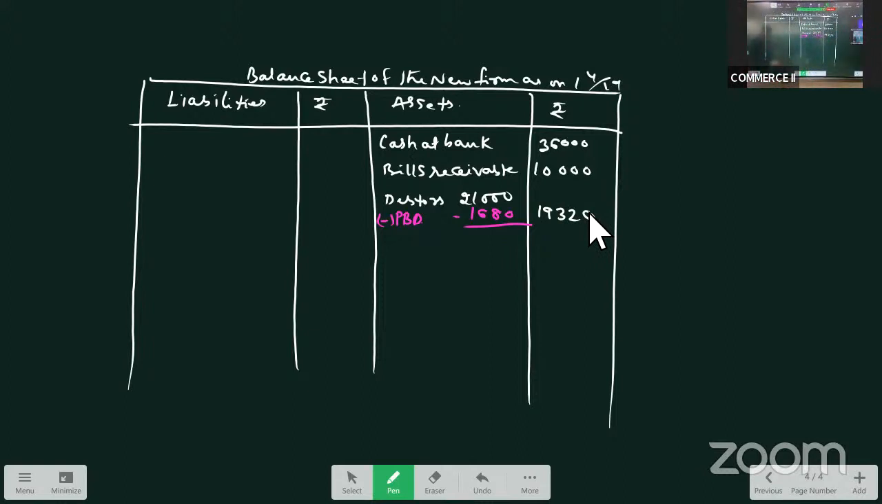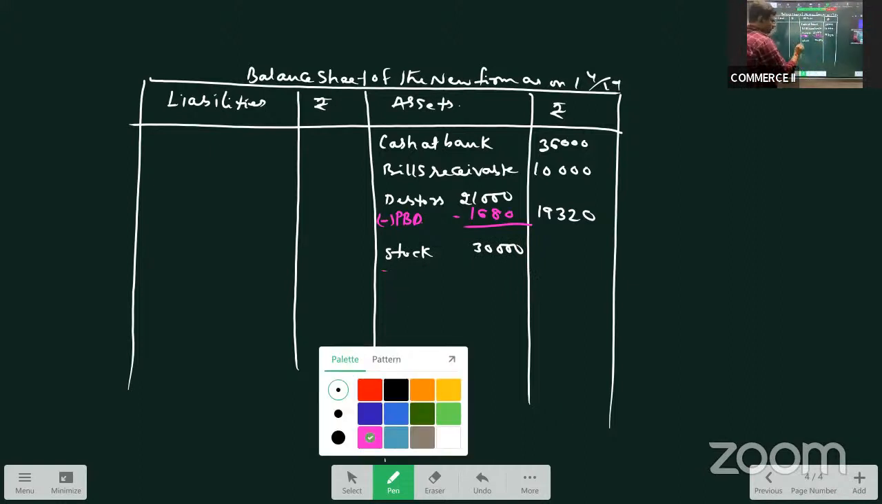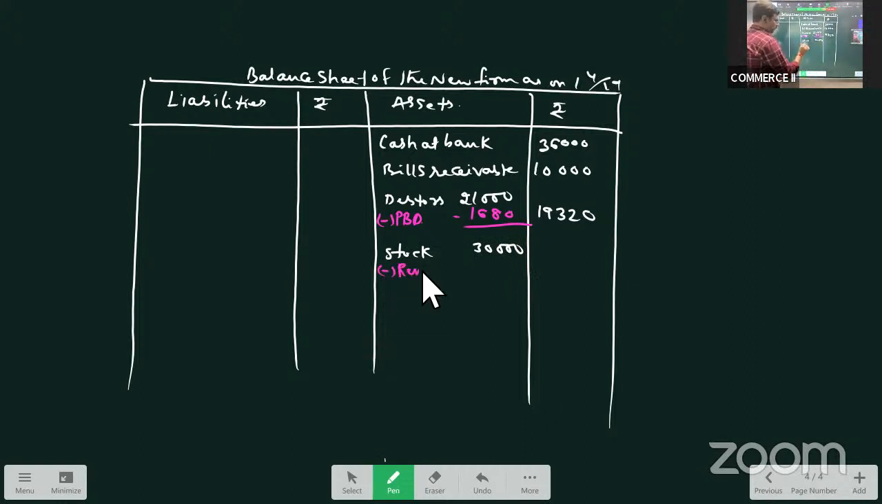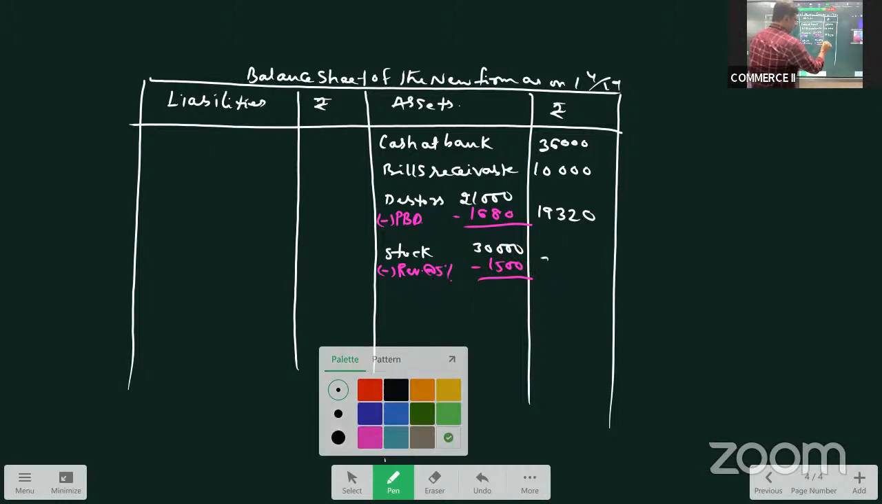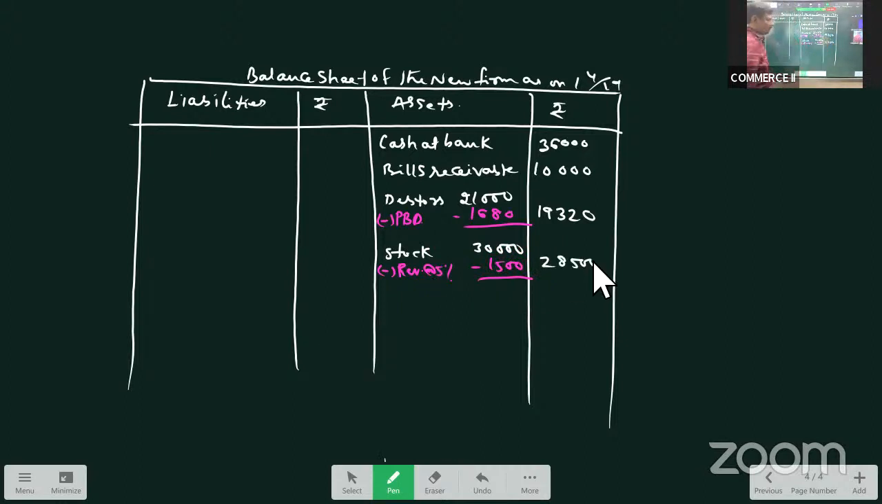Next, stock. Stock is given as 30,000. But again, I will not take 30,000 because there is an adjustment on that. It is revalued. It is revalued at 5%. So we have decreased 1,500 from this. So deduct that and write 28,500. Yeah, very good.